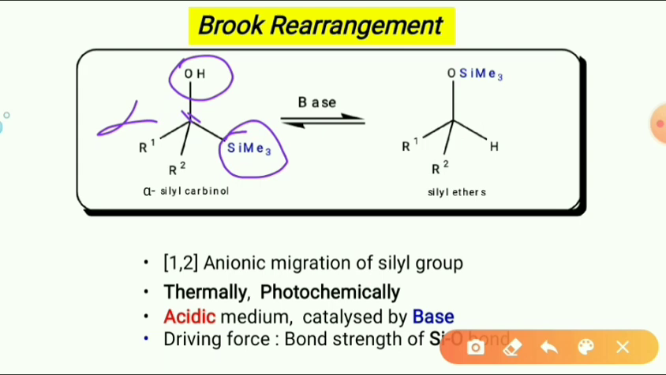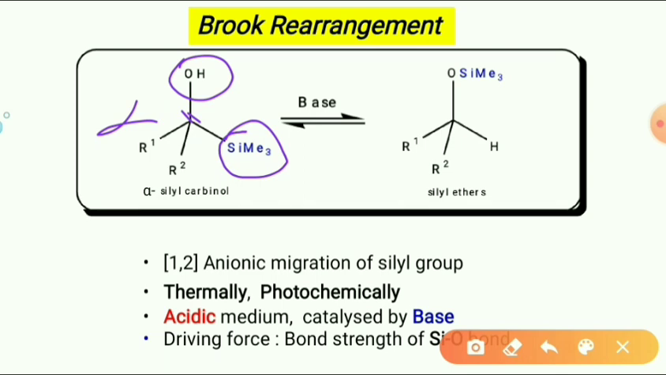Now this type of rearrangement or reaction is carried out in presence of acidic medium, and also carried out thermally as well as photochemically, and in presence of a catalytic amount of base also.